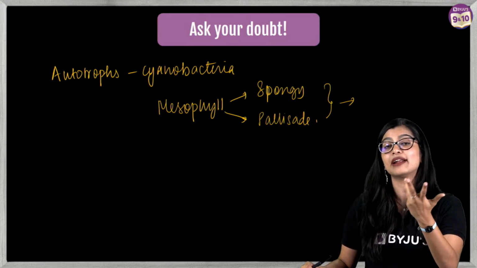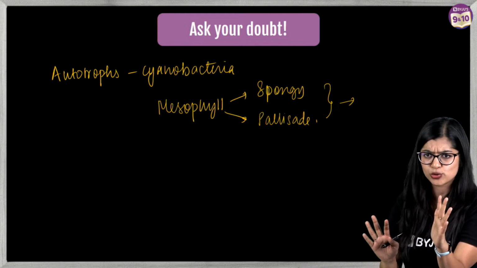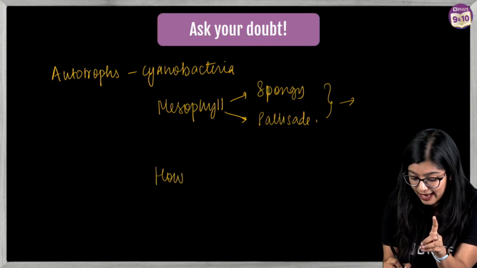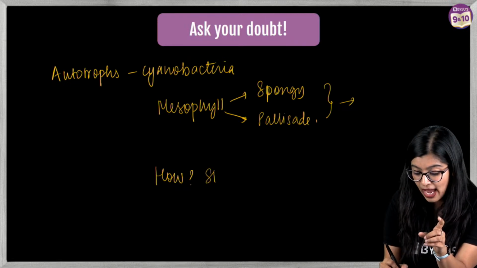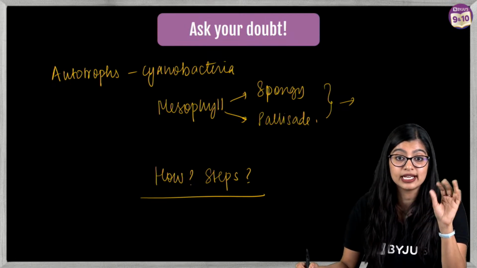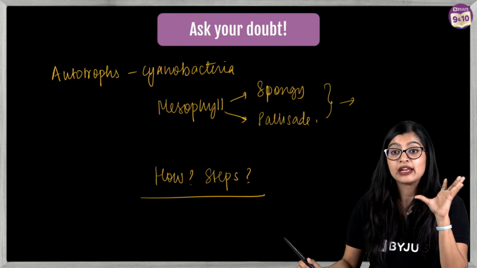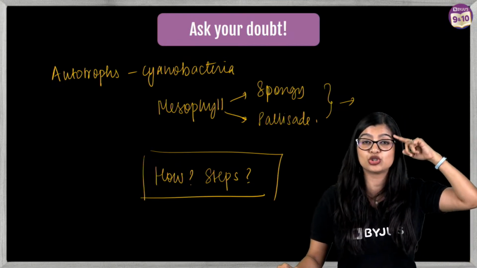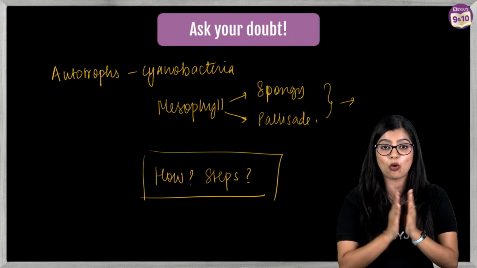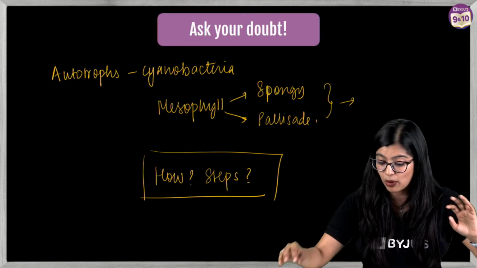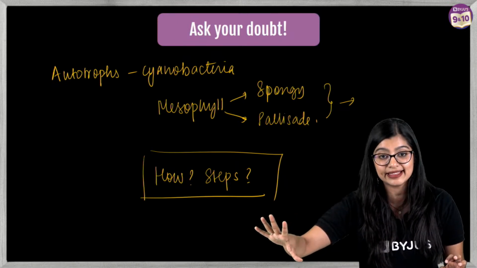Now we have had a basic idea about photosynthesis. But the next thing I'm going to tell you is how exactly photosynthesis is happening and what the steps of photosynthesis are. So this right here is very, very important. When I explain this part, I want you to just pay attention to what I teach, because then you will be able to understand most of it then and there.